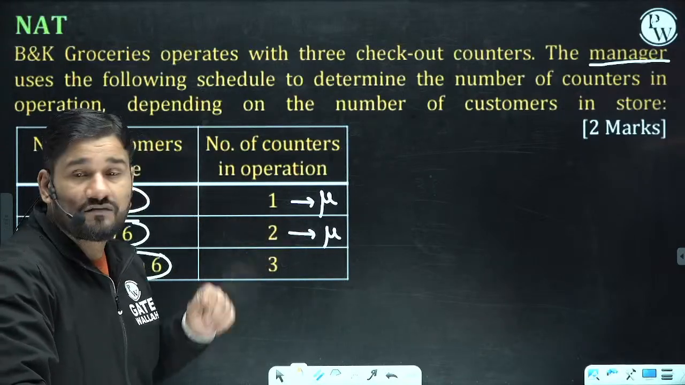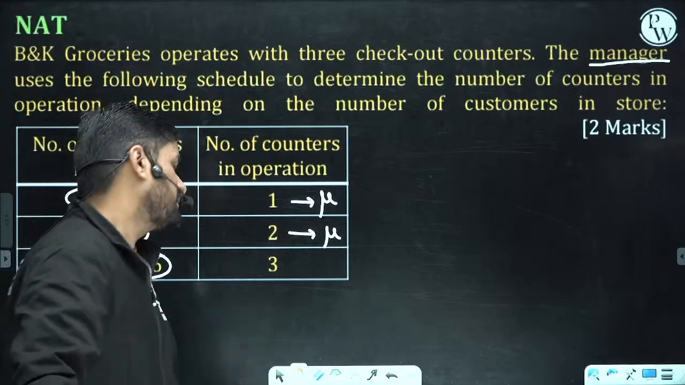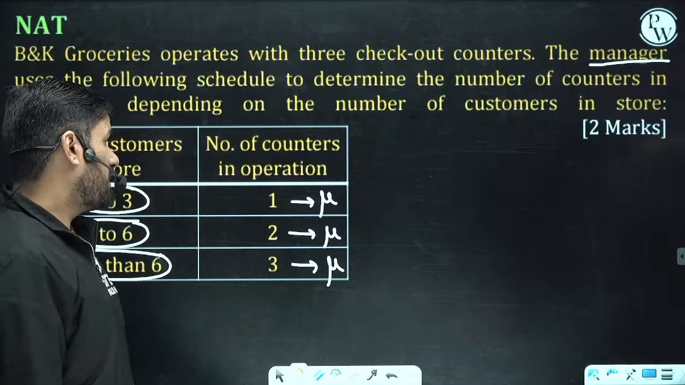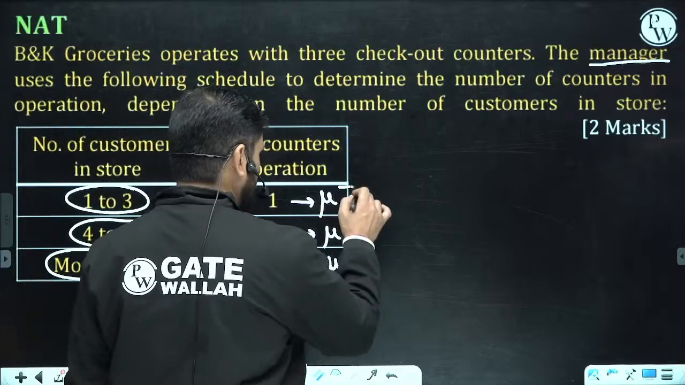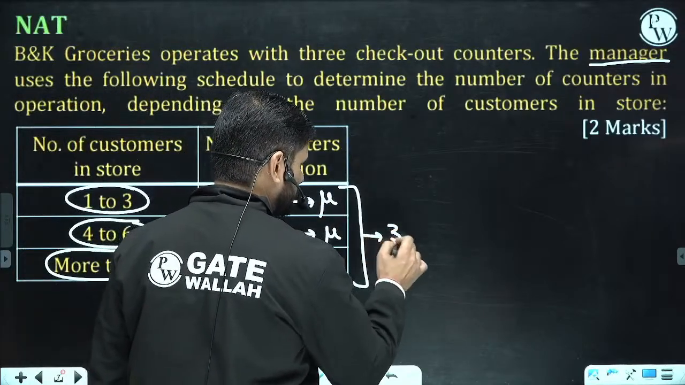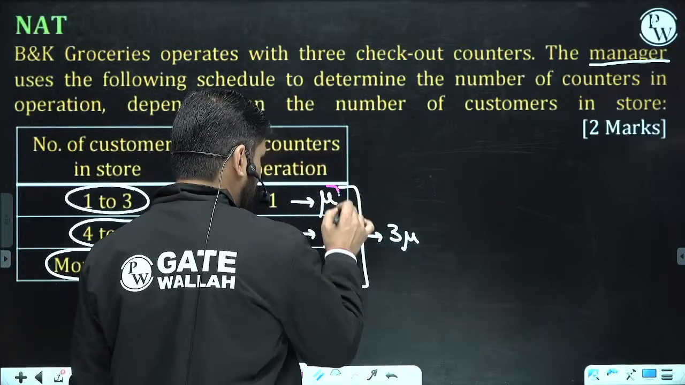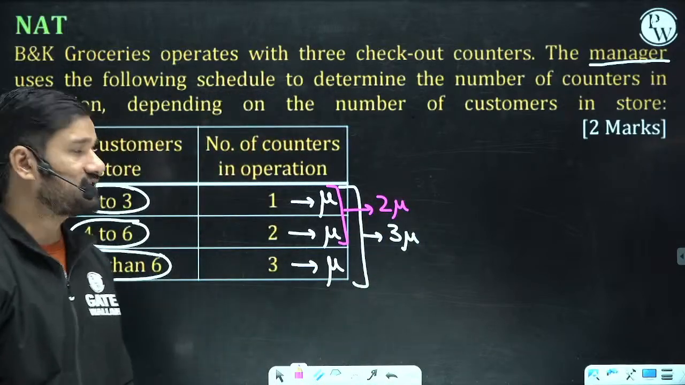This can also serve 10 people in 1 hour, suppose, and this can also serve 10 people in 1 hour. Now, if all 3 are working, you can say that the service rate is 3 mu. If only 2 are working, you can say the service rate is 2 mu.